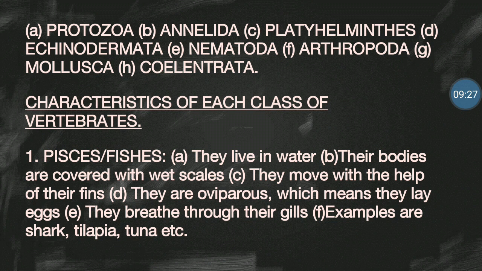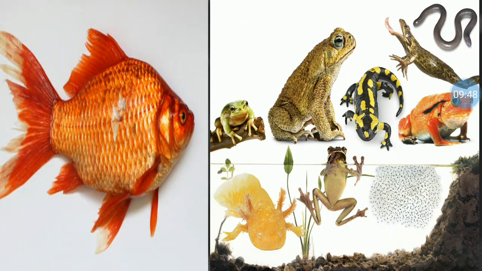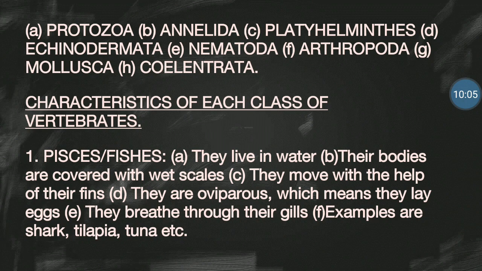Now, E, they breathe through their gills. I know some of you must have seen gills, but you may not know that they are gills. If you buy fishes from the market and want to prepare them for cooking, you go towards the head area, close to the eyes, and pull out that structure by the side. Then you see some reddish brown structures inside. Those are what we refer to as gills. That is what the fishes breathe with. Good.